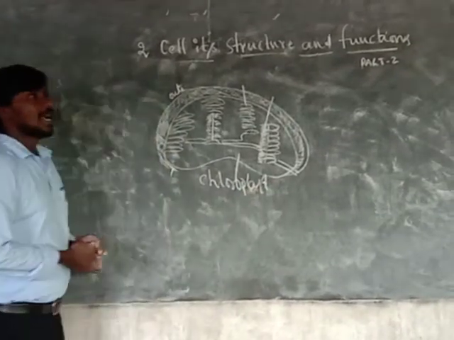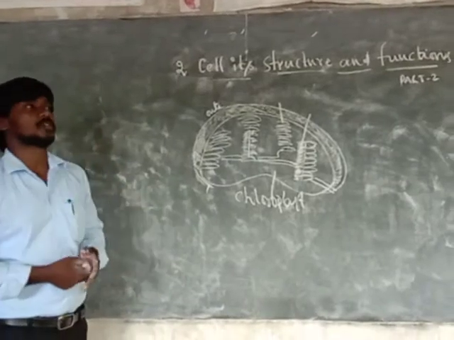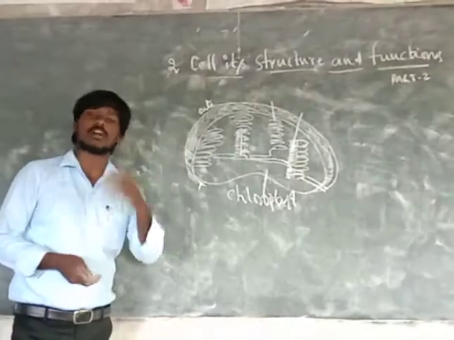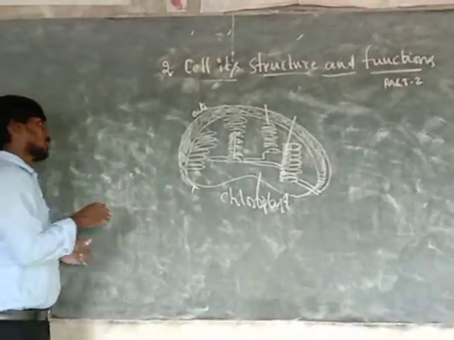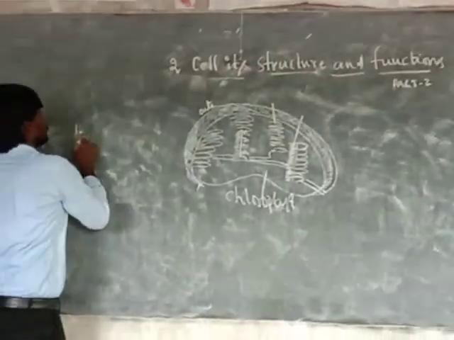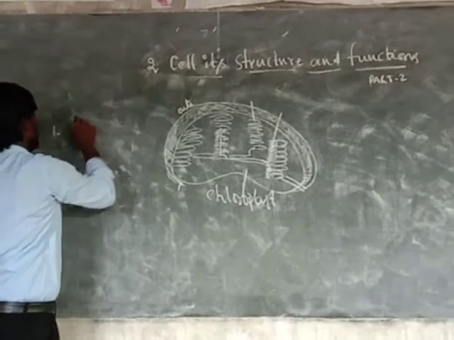Okay, so actually plastids are mainly three types. One is colored, one is colorless, and one is white in color. Okay, so three types of plastids: colored,